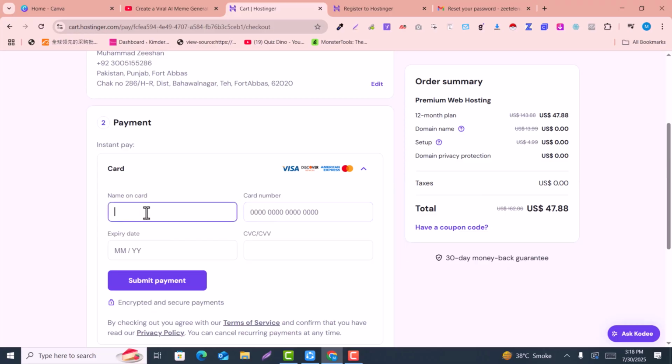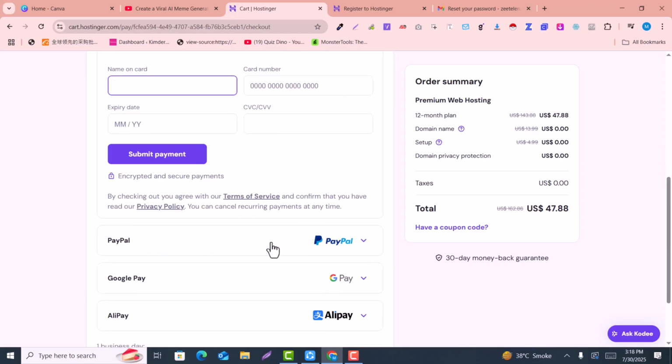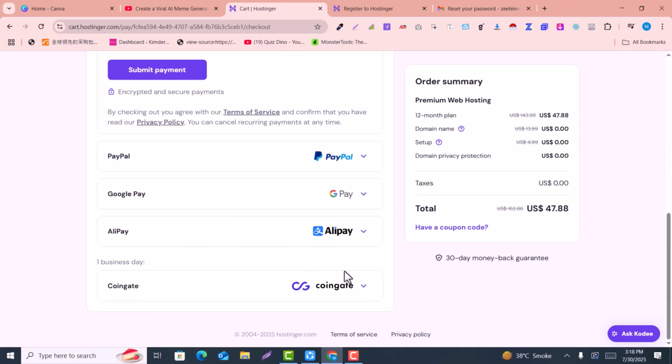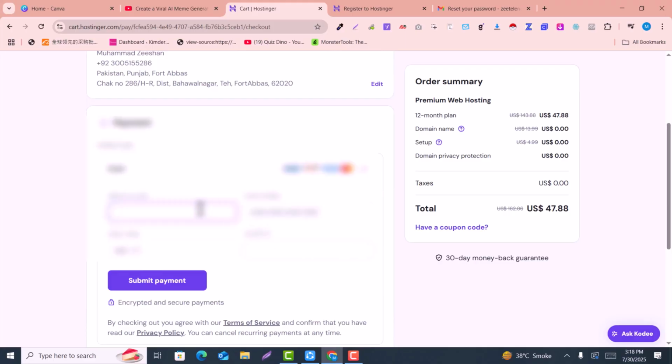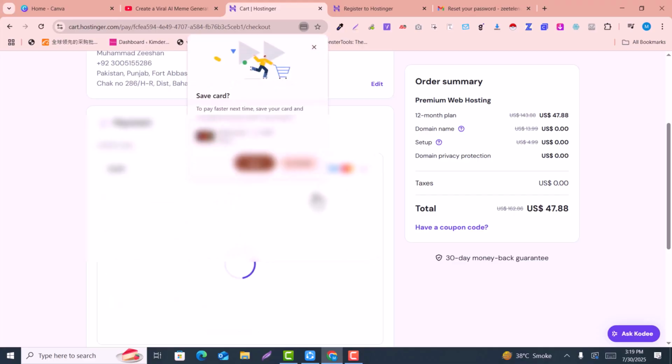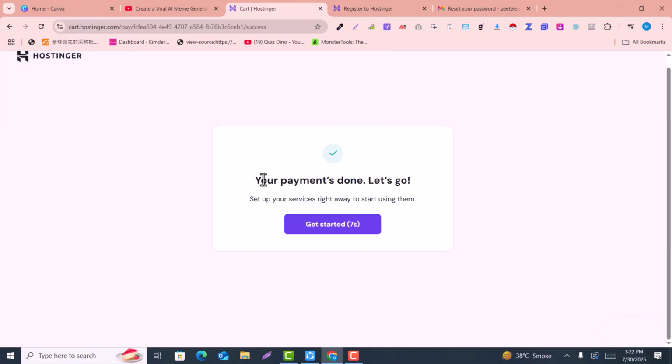Here you just need to add your payment information, and you can go with PayPal, GPay, Alipay, or CoinGate. So here I'm going to use my credit card. After adding your card information, you just need to click on submit payment. Now the payment has been settled, so let's get started.